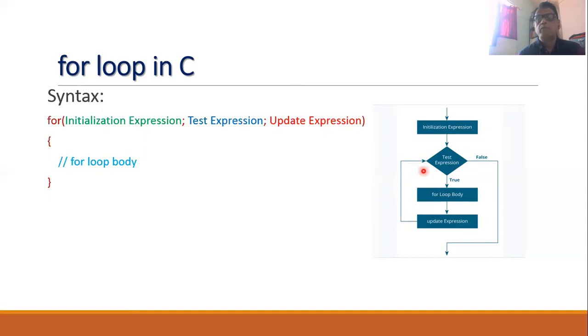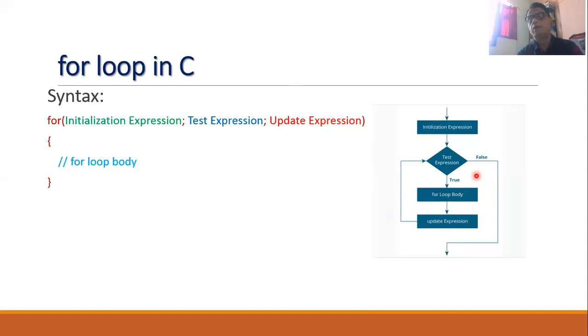Now, somewhere within this loop, there must be a provision that at some point of time, this test expression must return a false value. If this test expression never returns a false value, then you will find that an infinite loop will be formed. And because of the infinite loop, this test expression will never become false, and you will not get any output from the program.